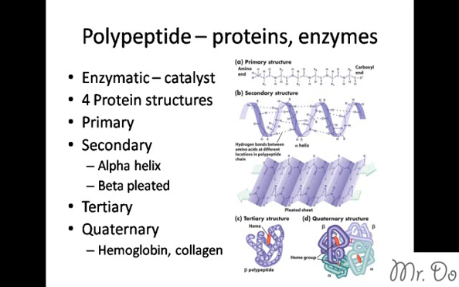Note that protein is opposite of carbohydrate and lipids, because with protein, you need to put them into the structure in order to work, whereas with carbohydrate and lipids, you need to break them down in order to use them for energy. So protein, if you break them down, they no longer work. They get denatured. Two ways to break them down are too much pH or too much temperature, either too high or too low. So protein is opposite of the other two. The other two you must break down. Protein, you shouldn't break down, because if you break them down, it wouldn't work. You have to keep them in their structure.